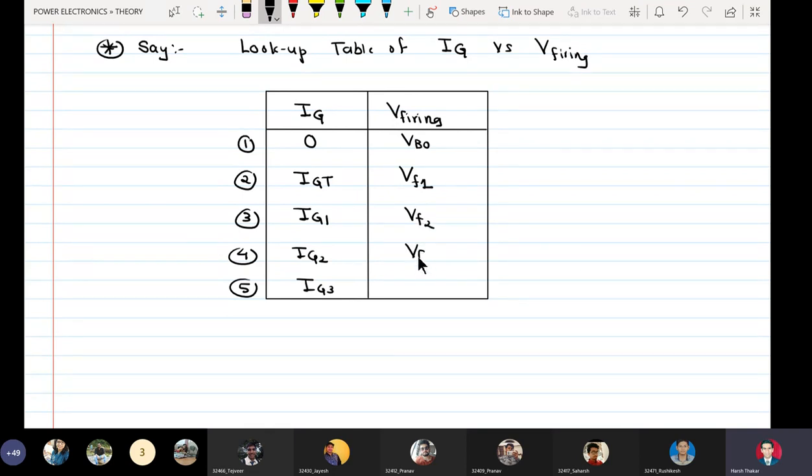For IG2, I have VF3, and for IG3, I have VF4. And VF4 is less than VF3, is less than VF2, is less than VF1, much less than VBO.